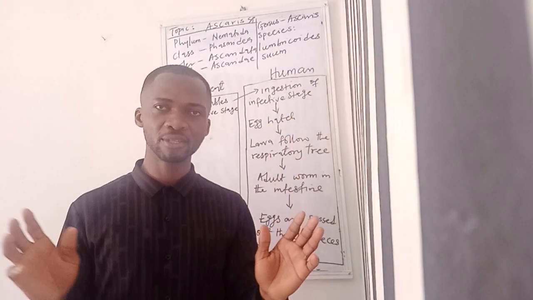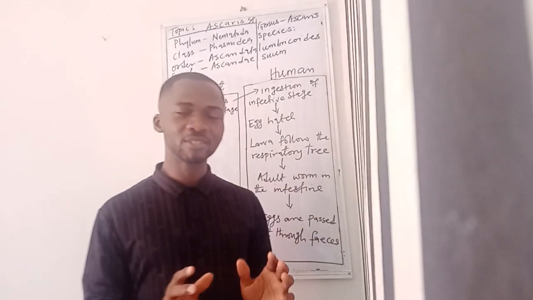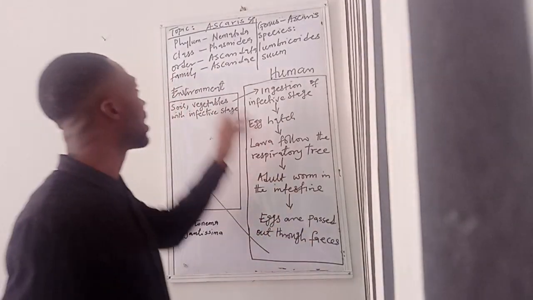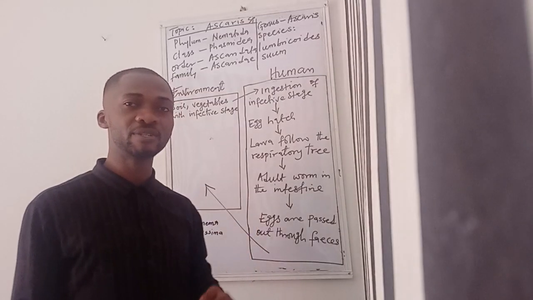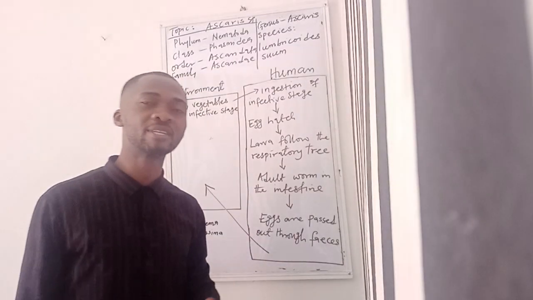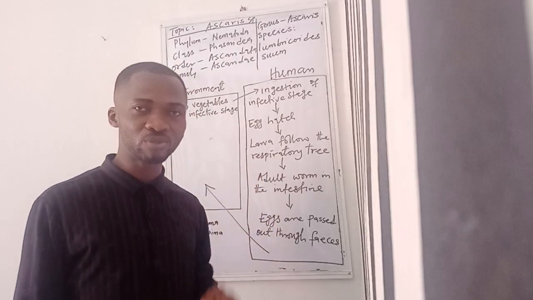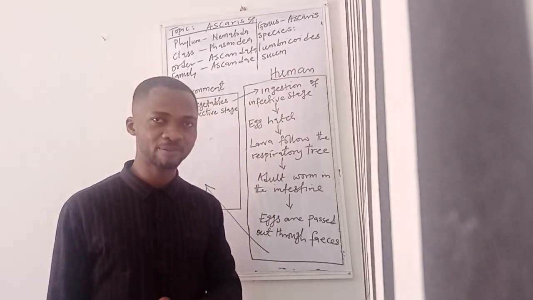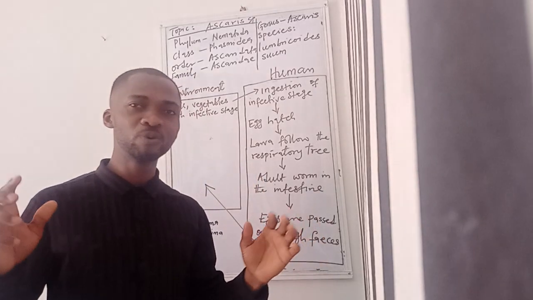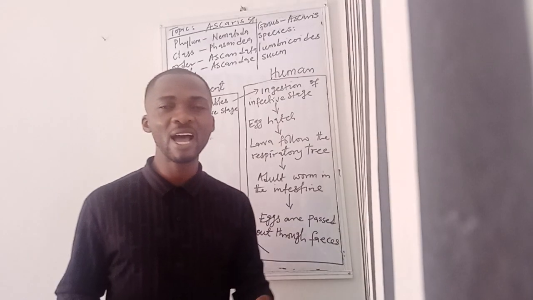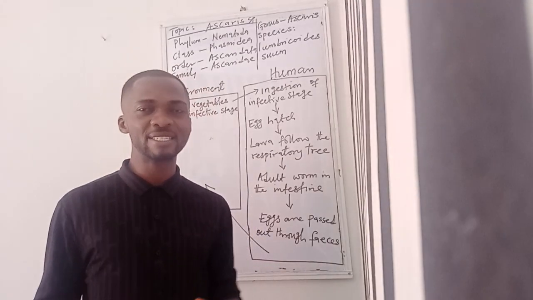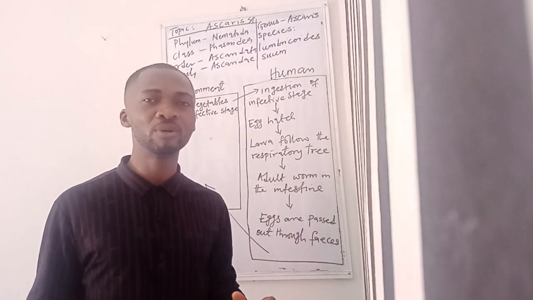But we're not going to that. Our study today is limited to Ascaris lumbricoides. So Ascaris sp. We have two different species of Ascaris. The first one is lumbricoides that affects man, and the second one is suum that affects pigs. These two species of Ascaris are morphologically the same or indistinguishable.